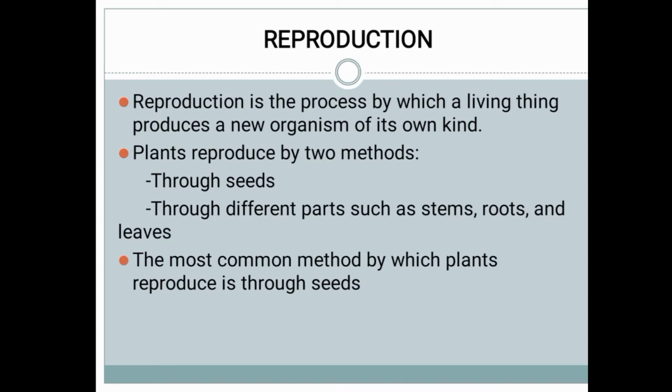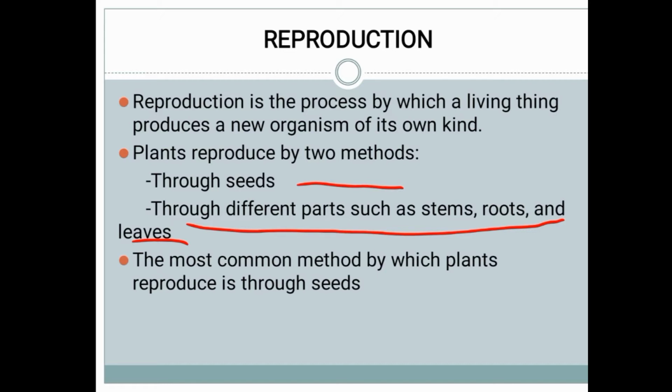Usually all plants we can classify. The plants will reproduce through 2 methods. One is through seed and the other is through different parts such as stem, roots and leaf. Some types of plants will reproduce through their seed. Example, bean, cucumber and so many types of vegetables. Okay, brinjal, bottle gourd, bitter gourd. So these types of plants will reproduce their young ones through their seeds.